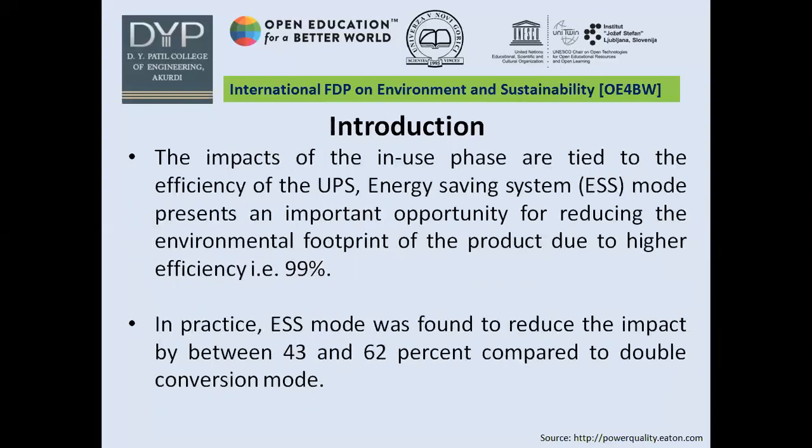The impacts of the in-use phase are tied to the efficiency of the UPS. Energy saver system mode, as its name shows, has a higher efficiency, so there is an opportunity for reducing the environmental footprint. In practice, it was seen that ESS mode was found to reduce the impacts between 43 to 62% as compared to double conversion mode. We'll see this in detail when we move further.